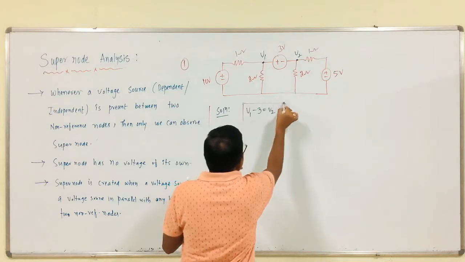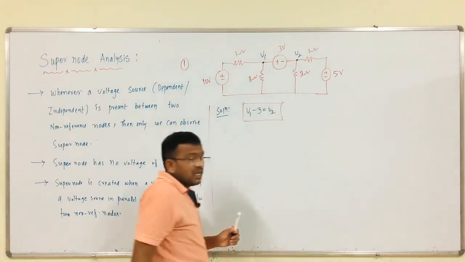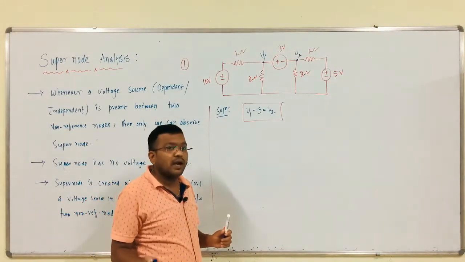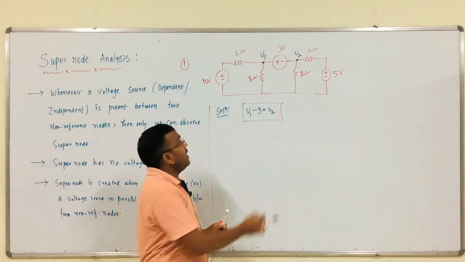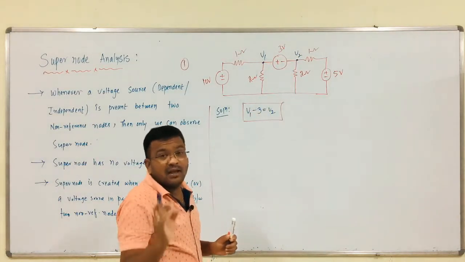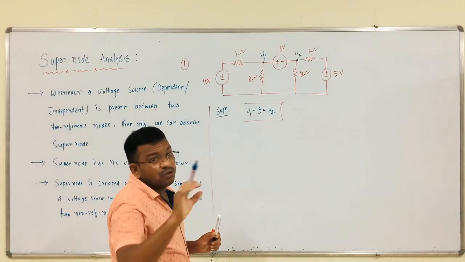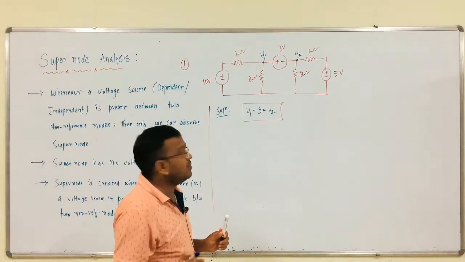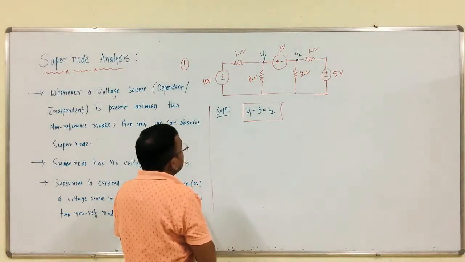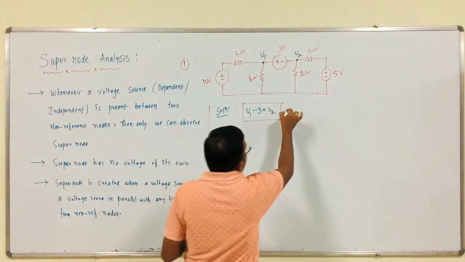In mesh analysis, first we write the currents, based upon KCL. Like that, at these two nodes, we have to write the potential drop between them. That is, V1 minus 3 is equal to V2, right? Completed. This is one.